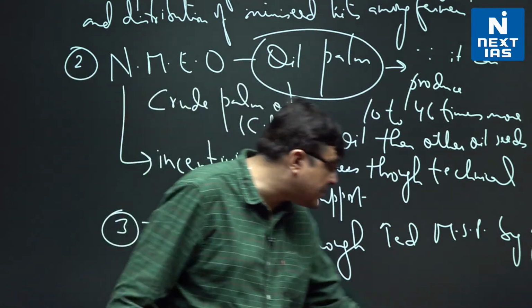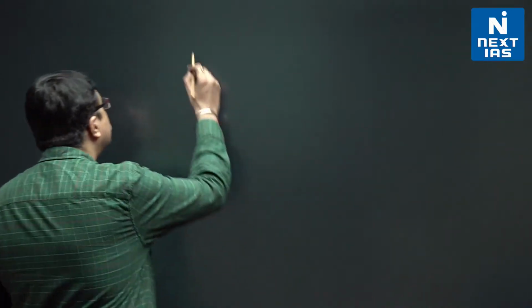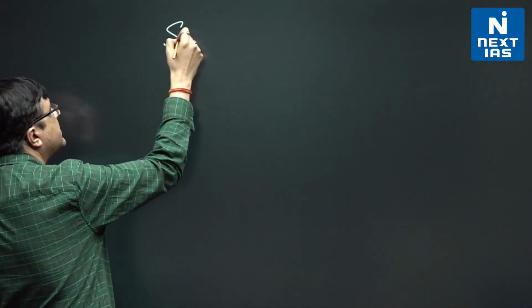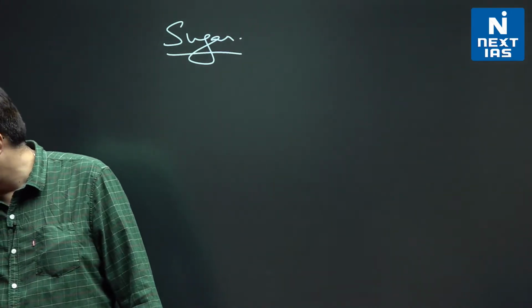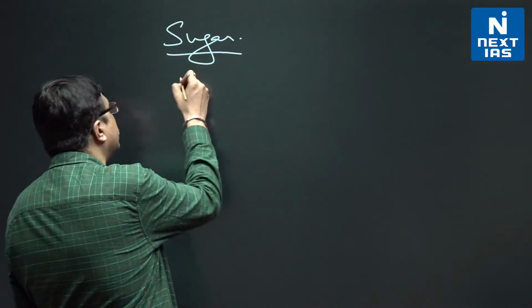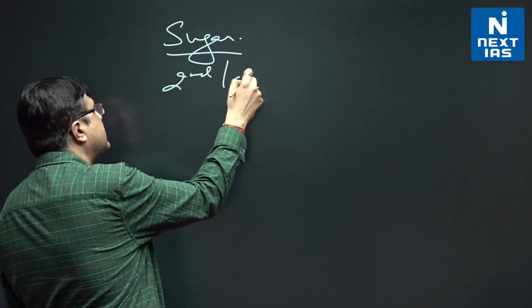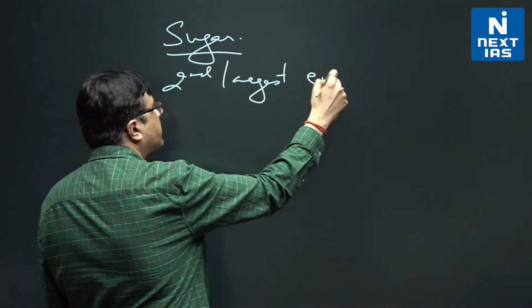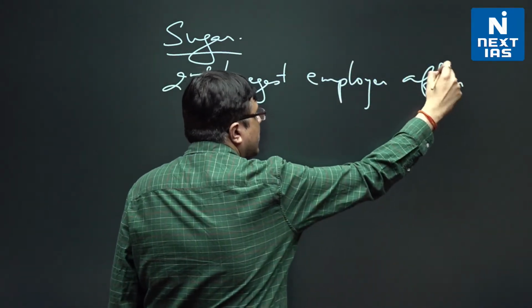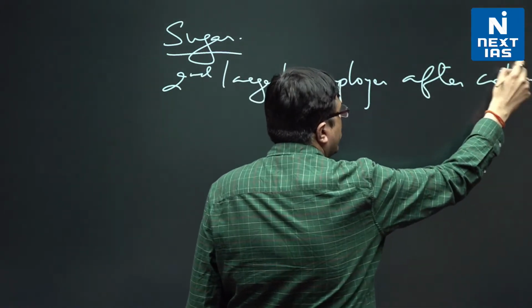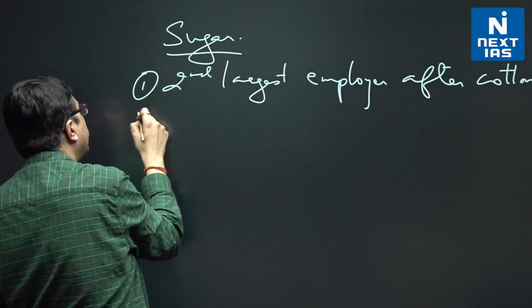Then another discussion that Economic Survey does is on sugarcane, sugar sector in general. That is the other discussion they do with respect to sugar sector in India. And they say that the significance is that the sugar sector is the second largest employer after cotton. तो cotton sector के बाद अगर कोई agro commodity industry employment देती है तो sugar industry देती है.